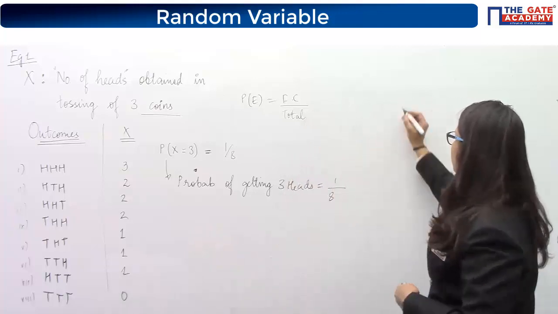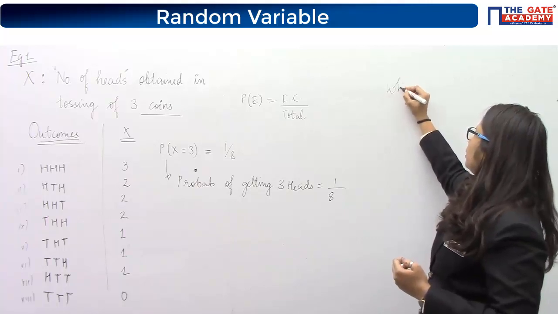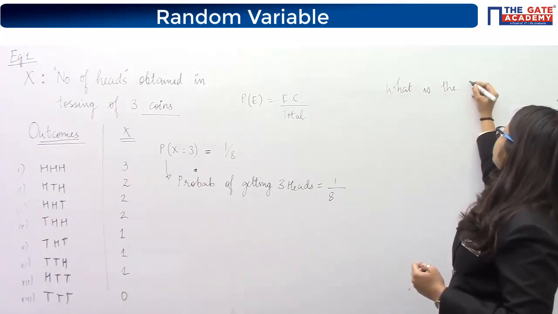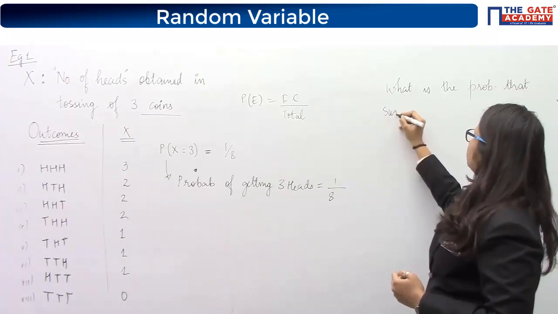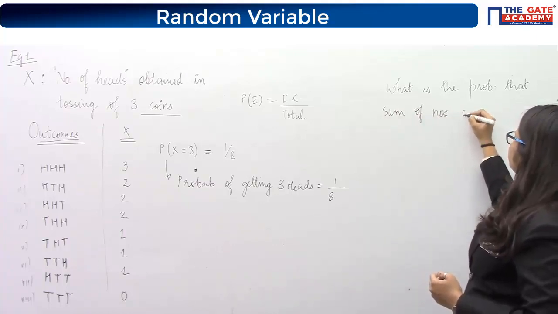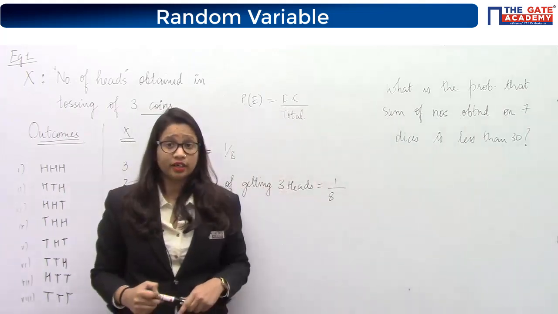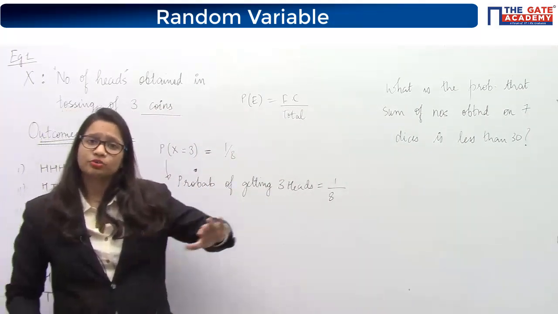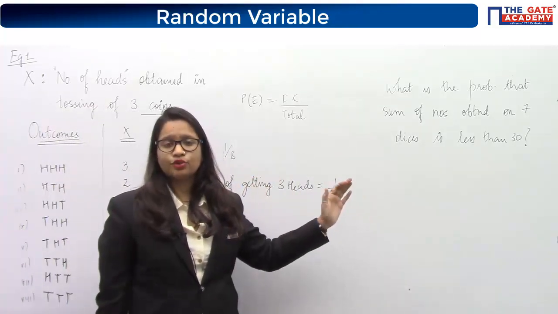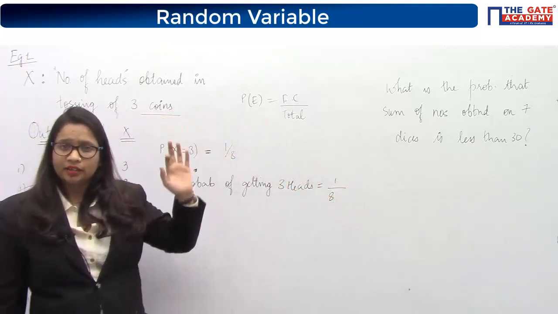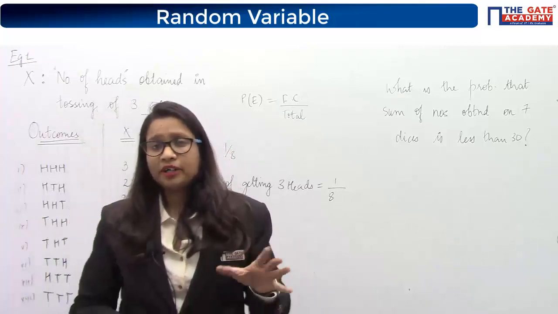Like if I take another example, if I ask you what is the probability that the sum of numbers obtained, if I ask you this, that 7 dice are thrown together, and if I ask you this probability that the sum should be less than 30. Now in this case, if you do not use your concept of random variable, then it will become very, very hectic. Why? Because first of all, the sample space is finite, but it is very, very large.